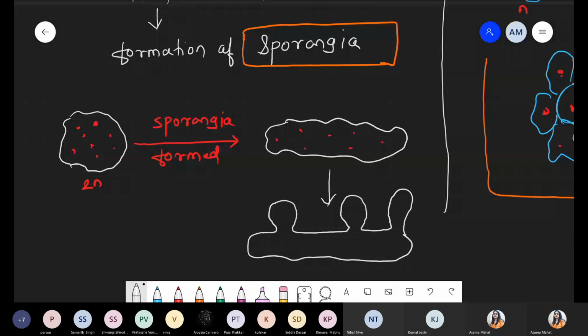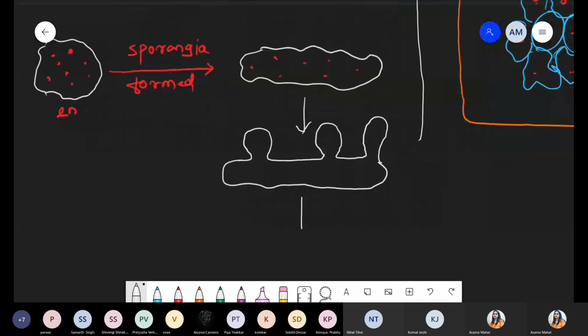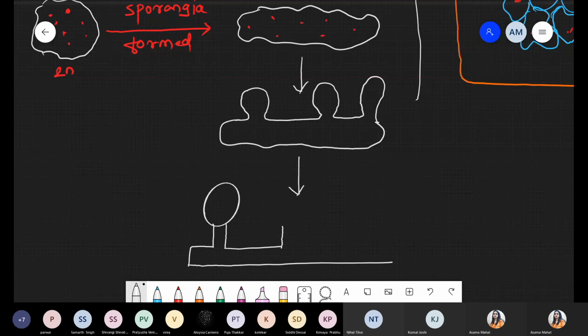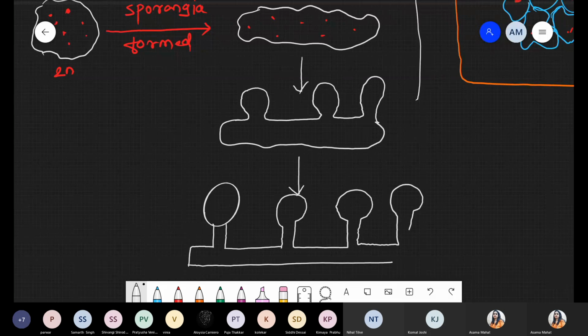It will form a structure. थोड़ा poke की तरह outgrowth form होगा. Similar poke-like structures are present. And finally, what happened? We obtain a typical structure like a fruiting body. One, two, multiple structures होंगे because this is the multinucleated condition, right? So we can form different sporangia. So finally, what is the structure obtained? That obtained structure is nothing but sporangia.